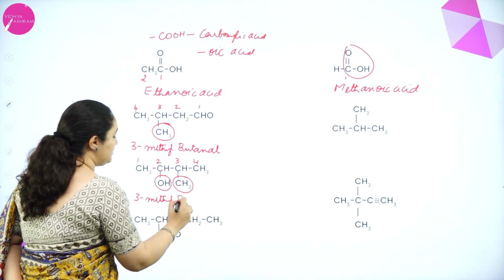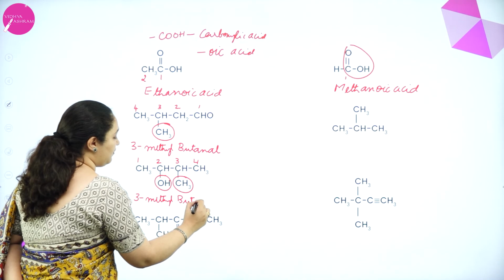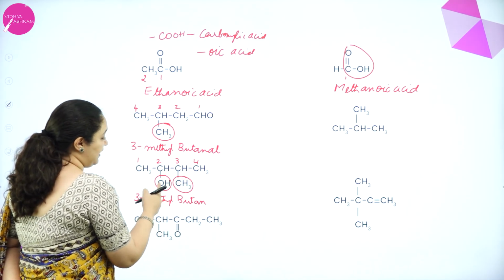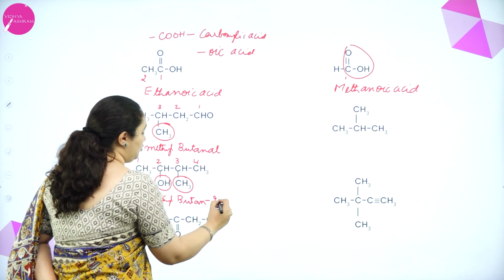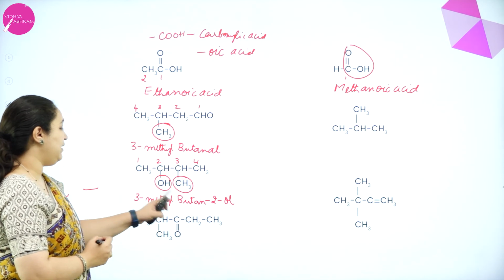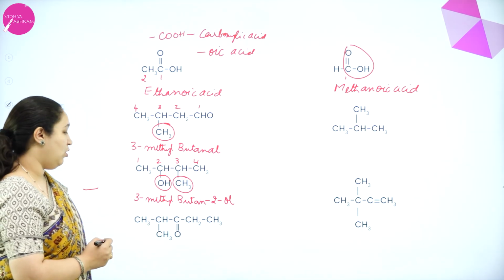again 4 carbon atoms, but, and all carbon-carbon single bond, but to the second carbon atom OH is there. So 2-ol I have to write. Okay. So it is 3-methyl butan-2-ol.